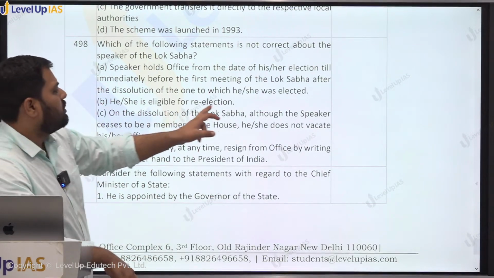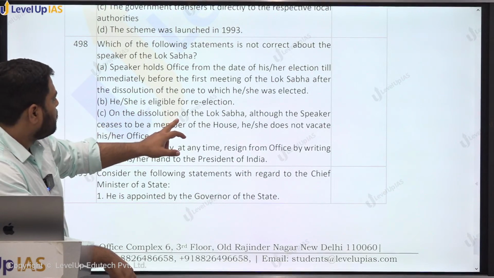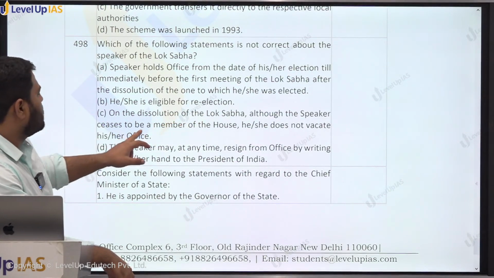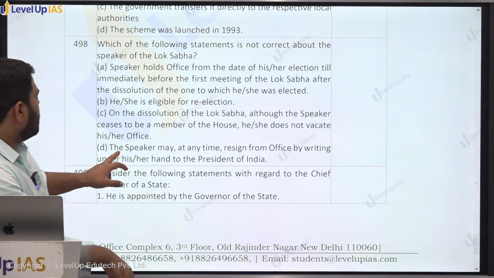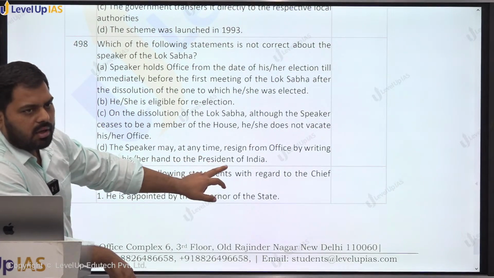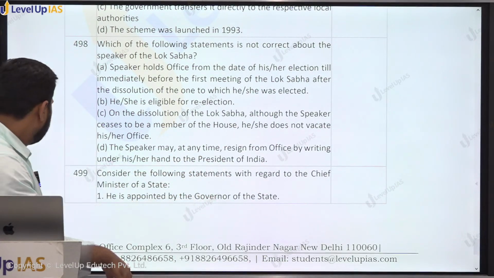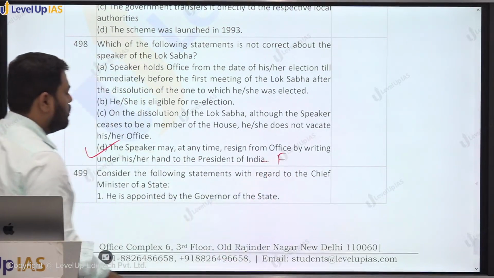He or she is eligible for re-election. Simply a member. On the dissolution of the Lok Sabha, although the Speaker ceases to be a member of the House, he does not vacate his or her office. The Speaker may at any time resign by writing to the Deputy Speaker. So this one is the false statement, the rest are true.